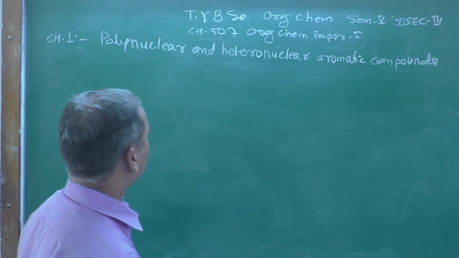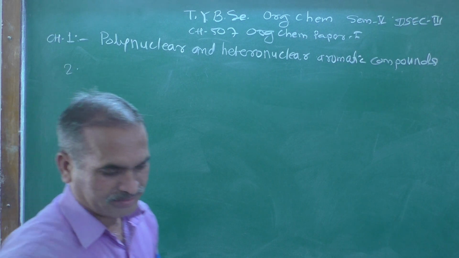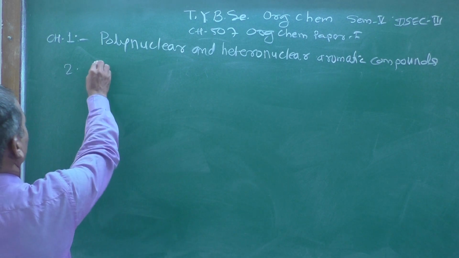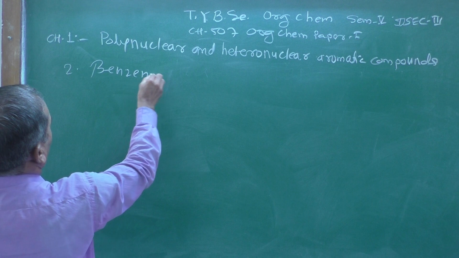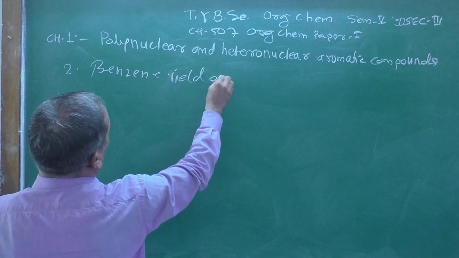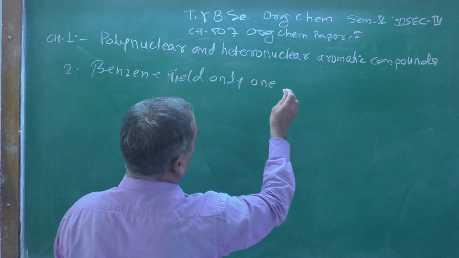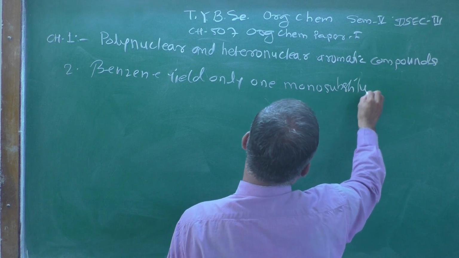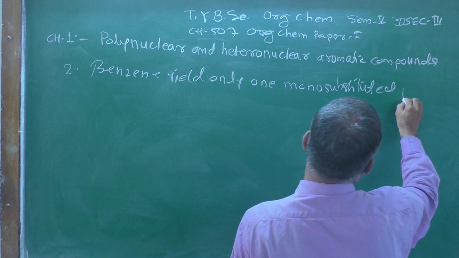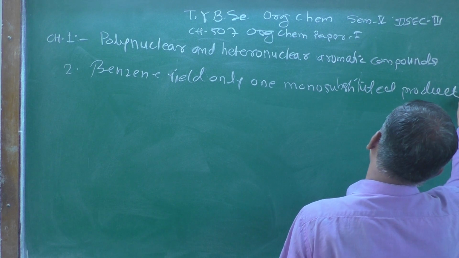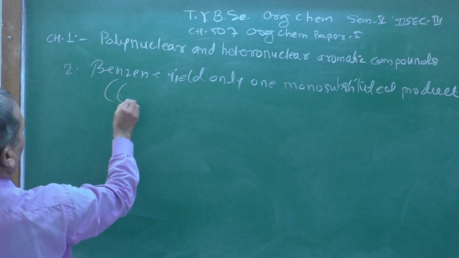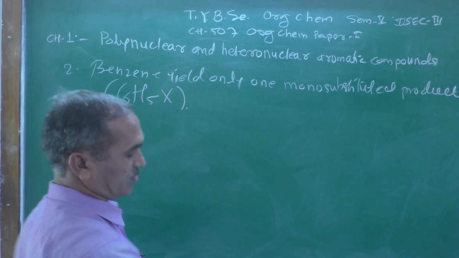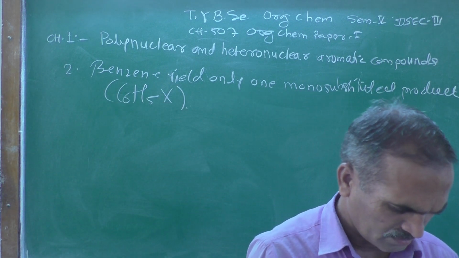Second point we are going to discuss: benzene yields only one monosubstituted product. The monosubstituted product is C6H5X, you can say, or you can say Y.